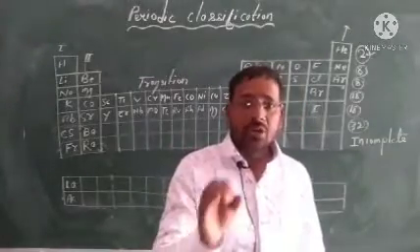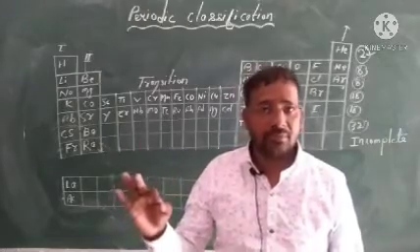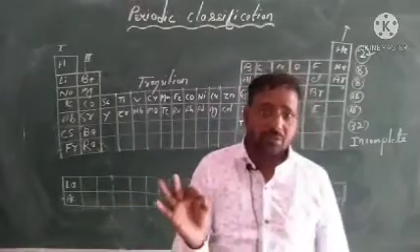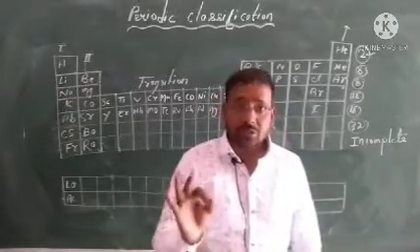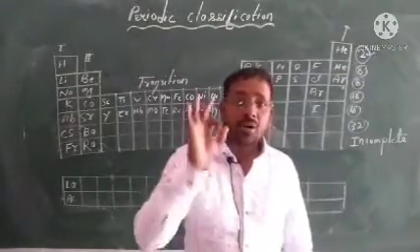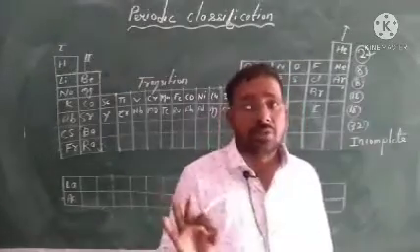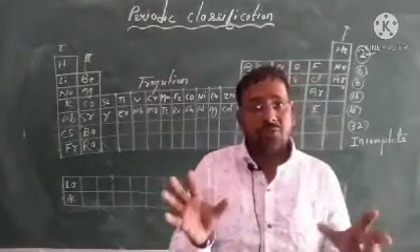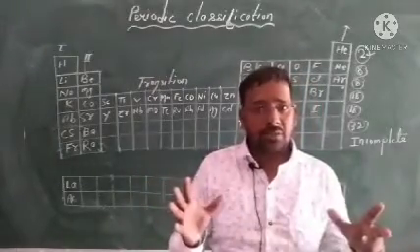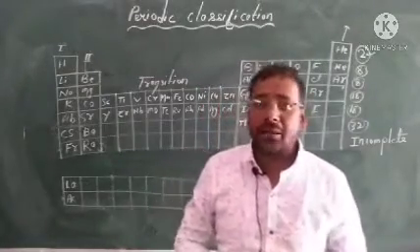Again I am saying, physical and chemical properties of elements are a periodic function of their atomic weight. And for the first time he classified all the elements that had been discovered at that time in his table, and he also spoke about period and group.